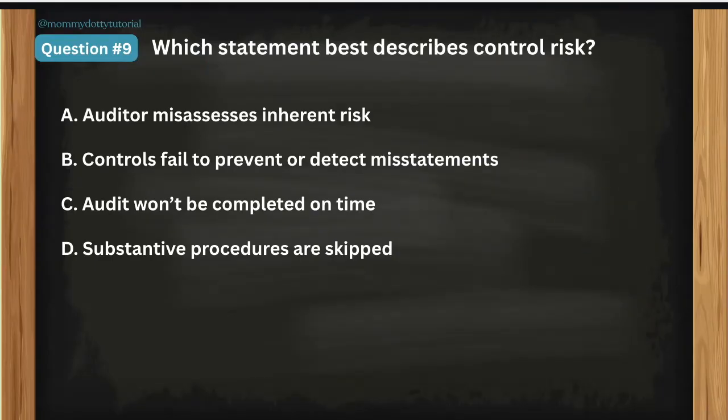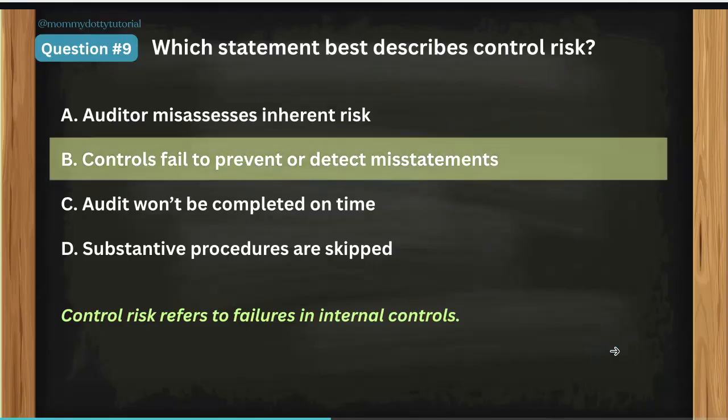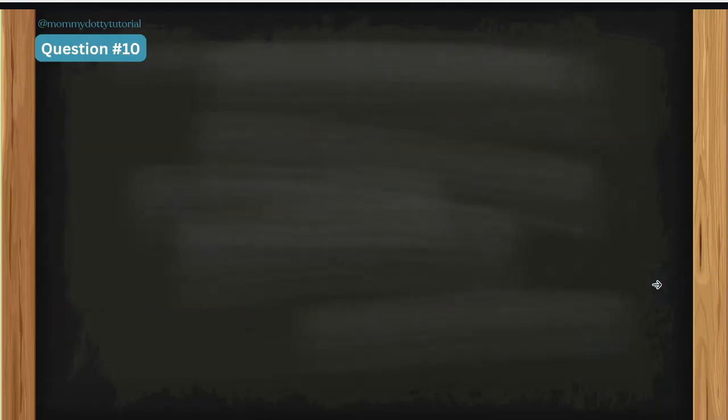All right. The correct answer is letter B. Okay, so control risk is on the management side. On the management side, remember that. So controls fail to prevent or detect misstatements. Control risk refers to failures in internal controls of the management. Okay, now let's go to question number 10.